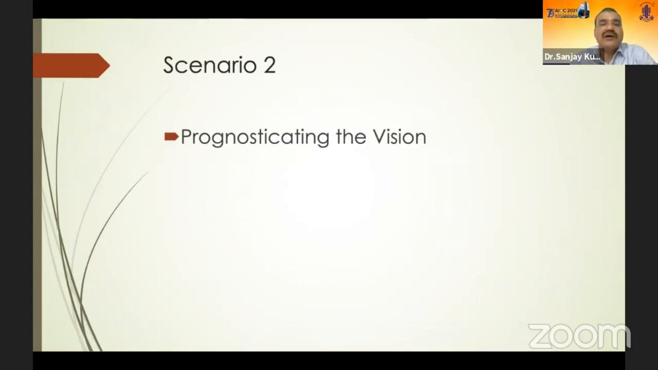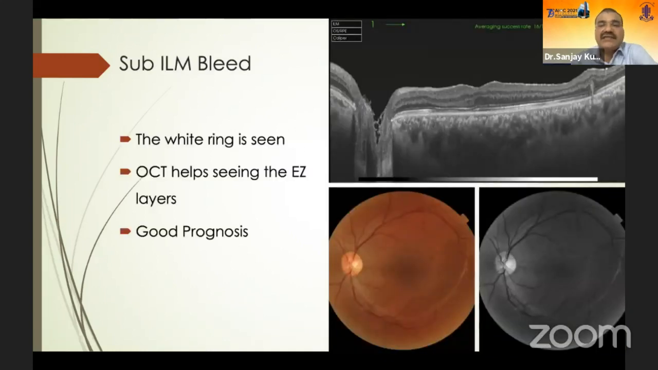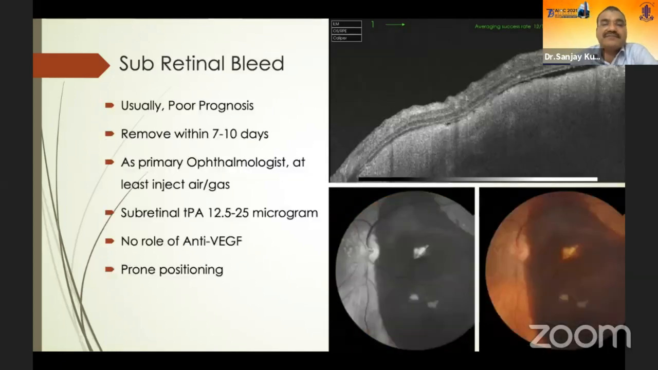Scenario 2, regarding the prognostication of the vision. So there are various scenarios. In this case, if you see there is a subhyaloid bleed, the classical clinical picture of a subhyaloid bleed is a white ring sign. You can see the white ring here, and you know that it's a case of a subhyaloid bleed. In this case, usually this presented with a gross diminution of vision on presentation. However, when OCT was done in these cases, one saw a good ellipsoid zone, and later on the patient gained good visual recovery, and these are very good prognostic signs.